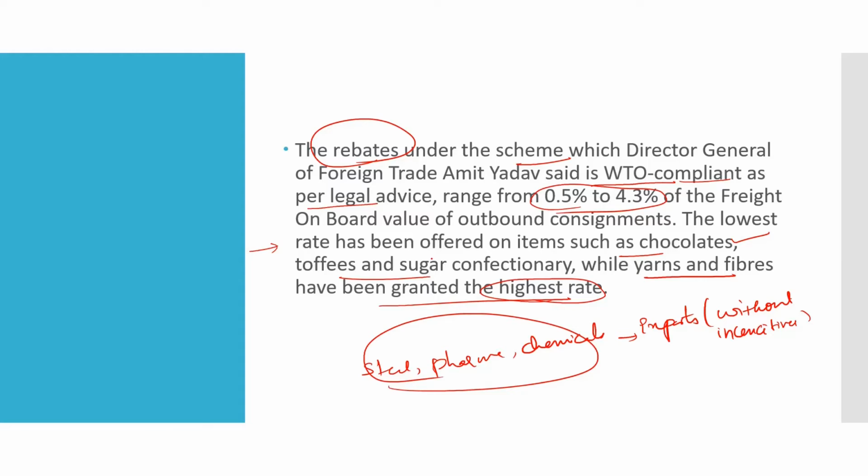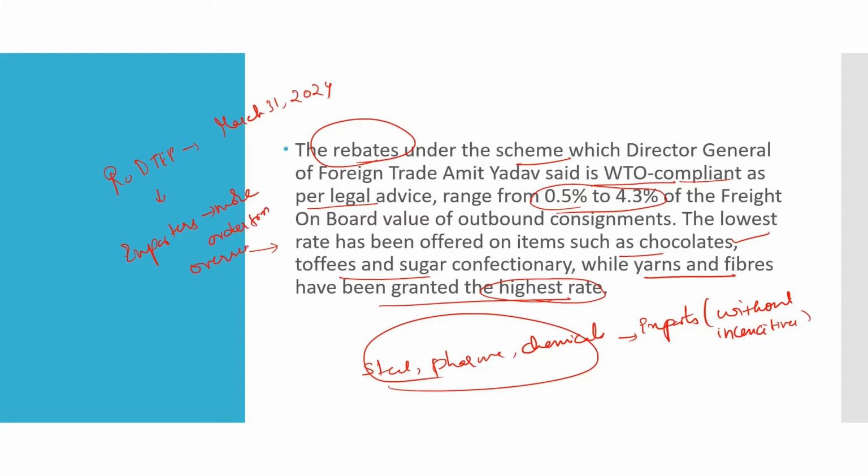Now, if you see here, this scheme RODTEP will be valid till March 31st, 2024, and according to that, the reimbursement of the duty on the export items will be done to help the exporters. It is to help the exporters secure more orders from overseas. Why do they need to help the exporters? So that we can get more orders from overseas.